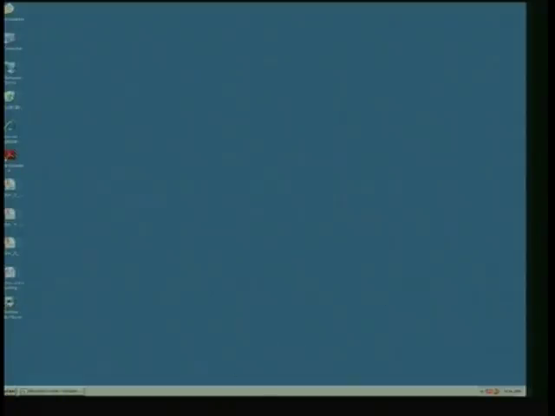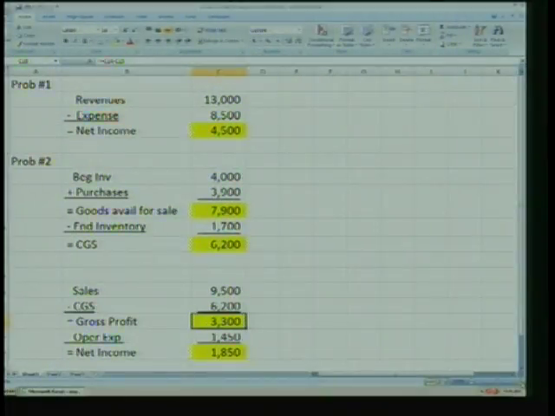I think I have the answers right here. Okay, take a look at that. I just did that myself real quick. Does that look right, folks? Now, those numbers that are highlighted in yellow are answers, but they're not necessarily in that order that I asked, correct? So make sure you're looking at the right one.